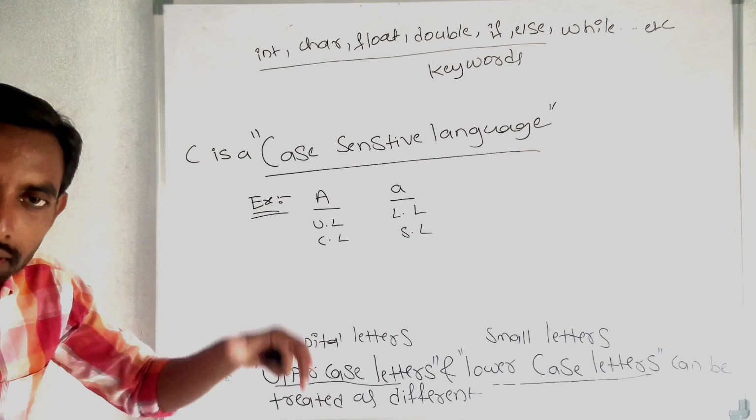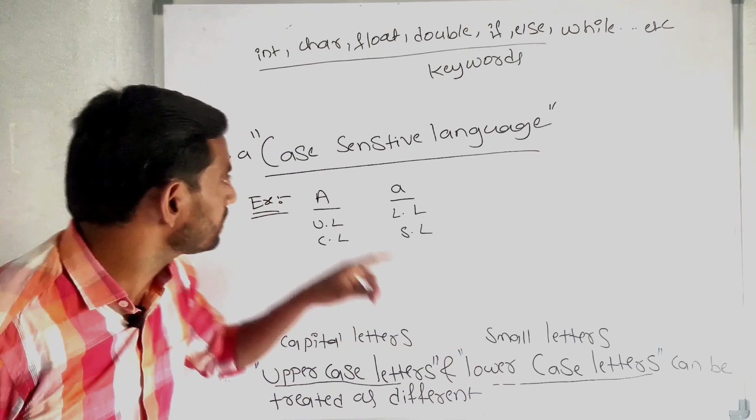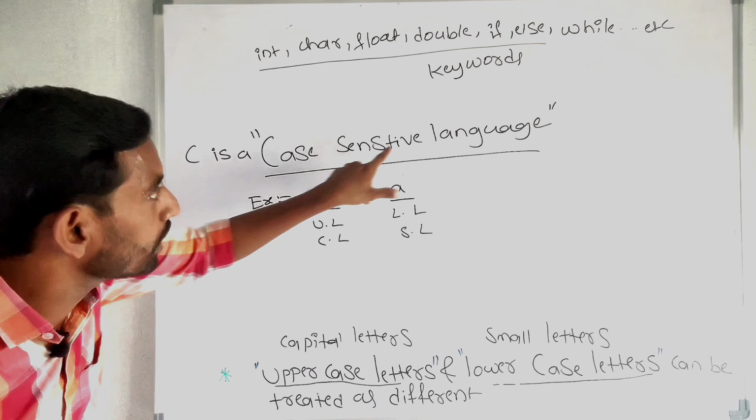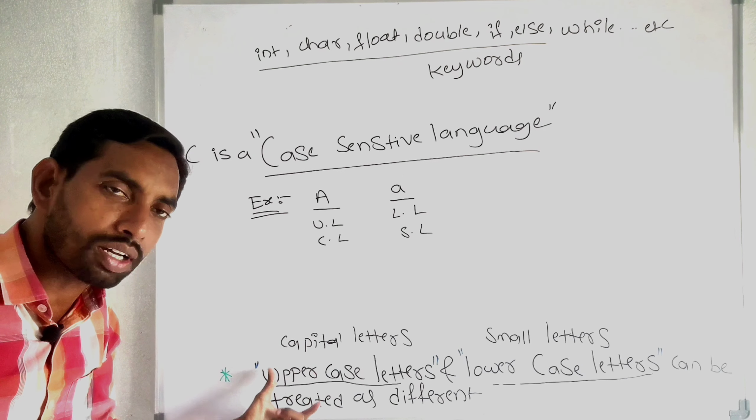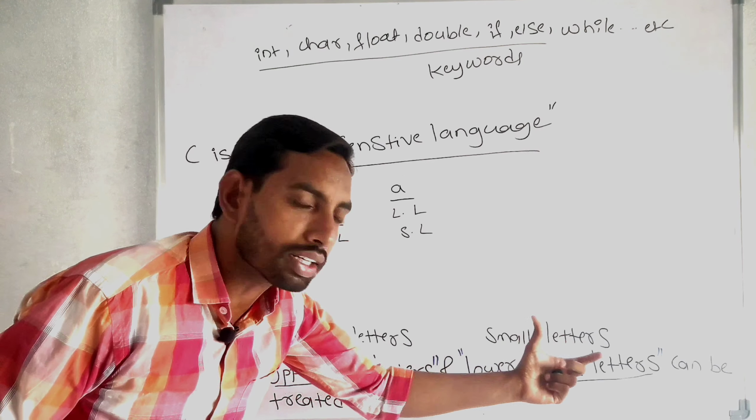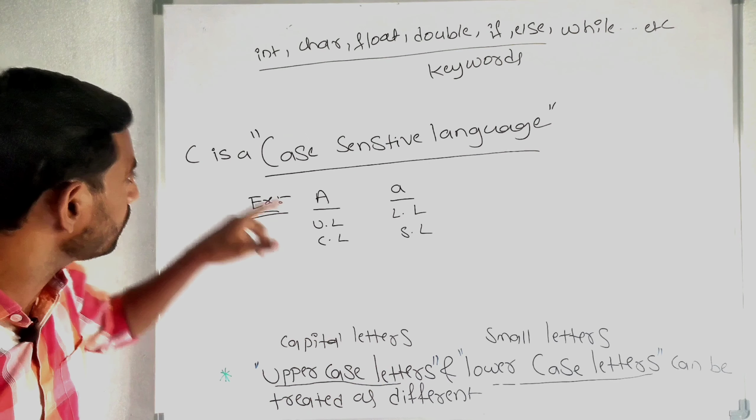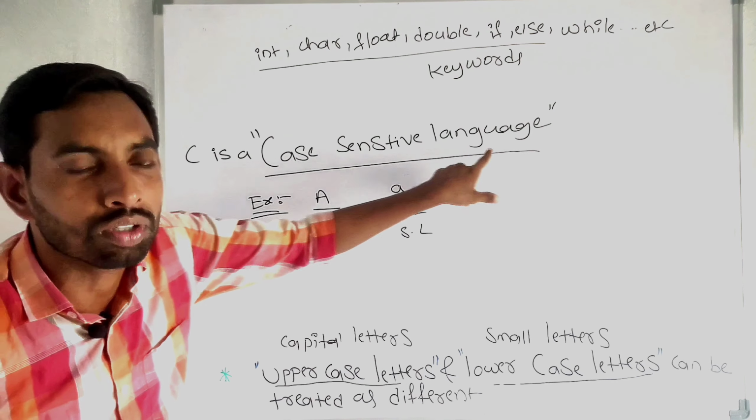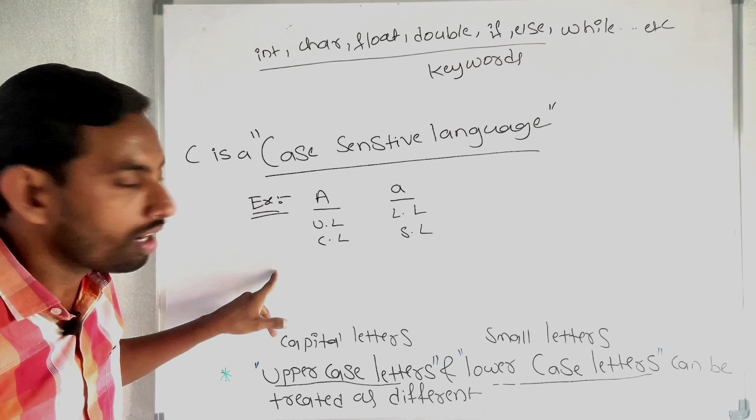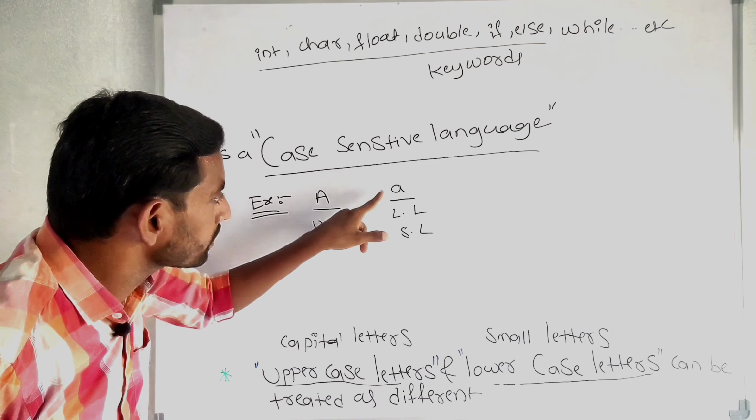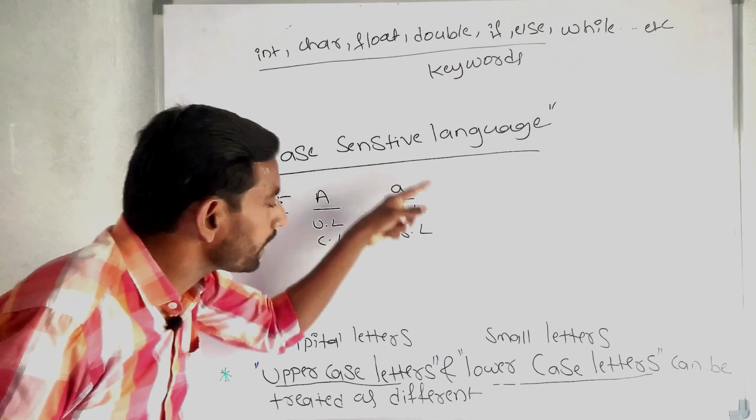The uppercase letters and the lowercase letters can be treated as different. So C is a case sensitive language. Uppercase letters are capital letters, lowercase letters are small letters. For example, caps lock A and small a. So caps lock A is an identifier, small a is an identifier.